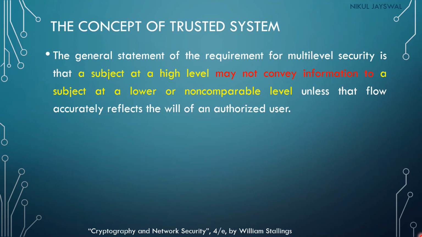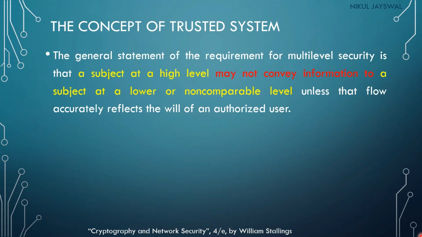Clear? Unless that flow accurately reflects the will of an authorized user. If any authorized user wants to convey the information to a lower level, then it is possible. But in the general statement, a user of a higher level cannot convey the information to a user of a lower level.